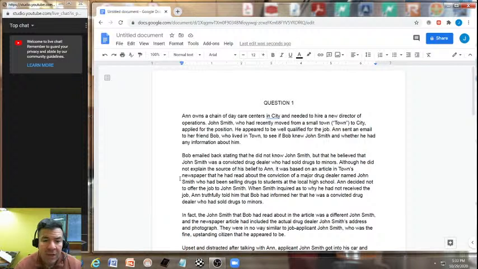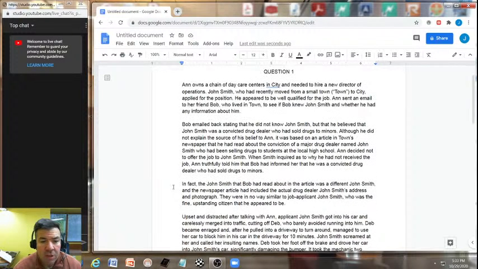Bob emailed back stating that he did not know John Smith, but that he believed that John Smith was a convicted drug dealer who had sold drugs to minors. Although he did not explain the source of his belief to Ann, it was based on an article in town's newspaper that he had read about the conviction of a major drug dealer named John Smith, who had been selling drugs to students at the local high school.